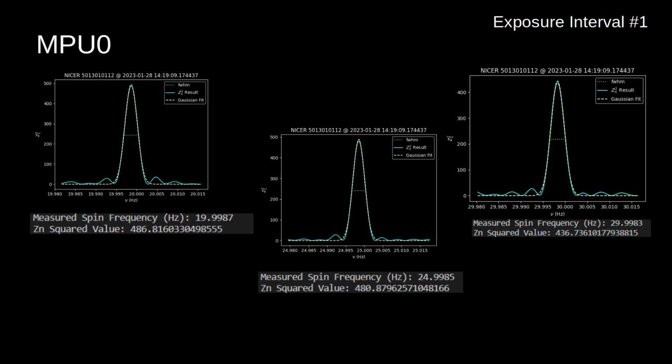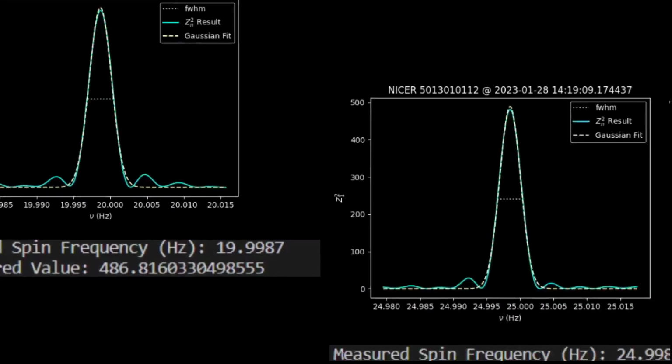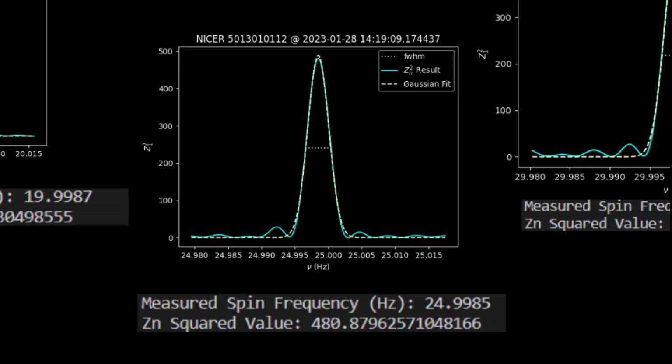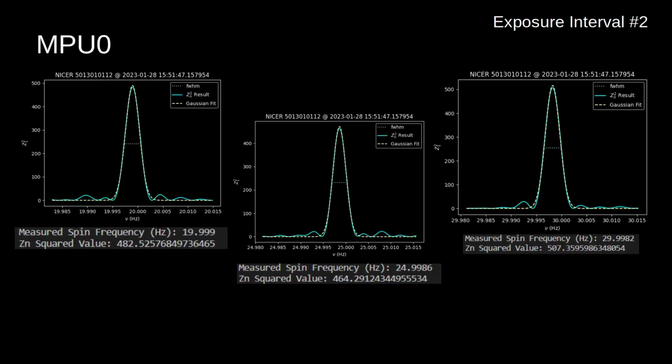In this first exposure interval in the MPU0 unfiltered data, you can see three very strong results: one at 19.9987 Hertz, another at 24.9985 Hertz, and then at 29.9983 Hertz. In the second exposure interval of this dataset, we see a signal at 19.999 Hertz, 24.9986 Hertz, and 29.9982 Hertz.